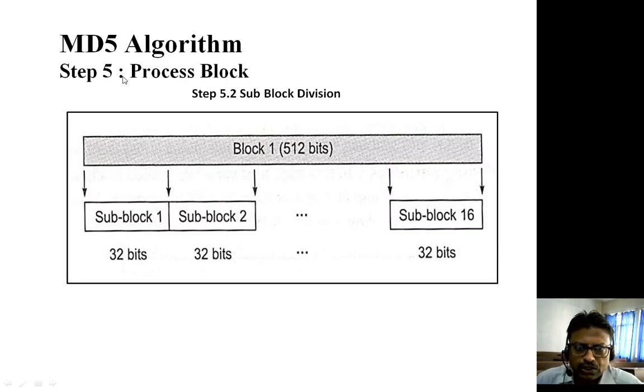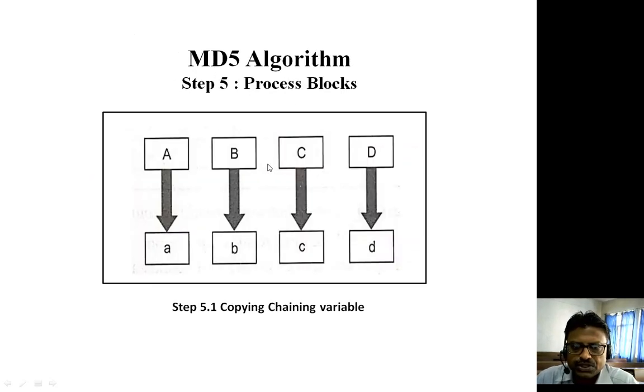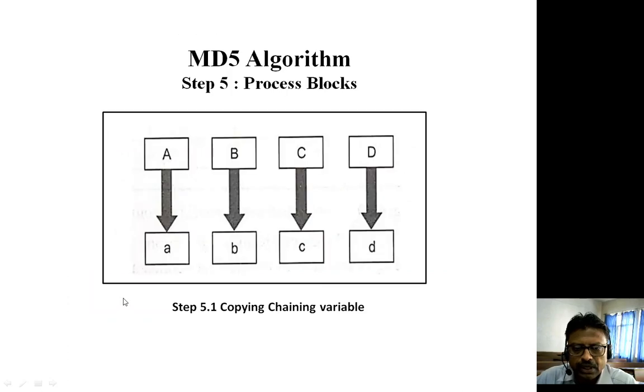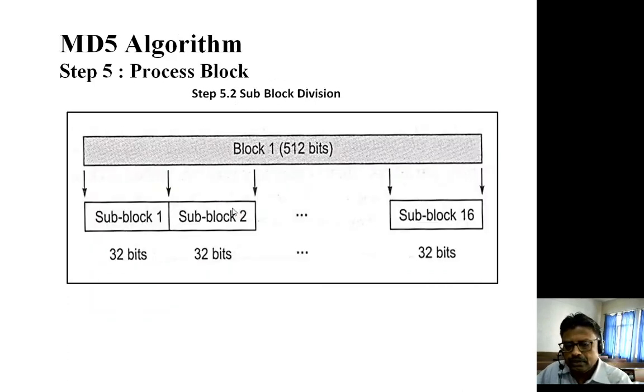Now the process block, which is step number 5. The total message has been divided into block number 1, block number 2, block number 3, and each block is of the size of 512 bit. Now each 512 bit block is broken into sub blocks, and each sub block will be of 32 bit. So it means in 512 bit block 1, we have 16 sub blocks, and each sub block is of the size of 32 bit.